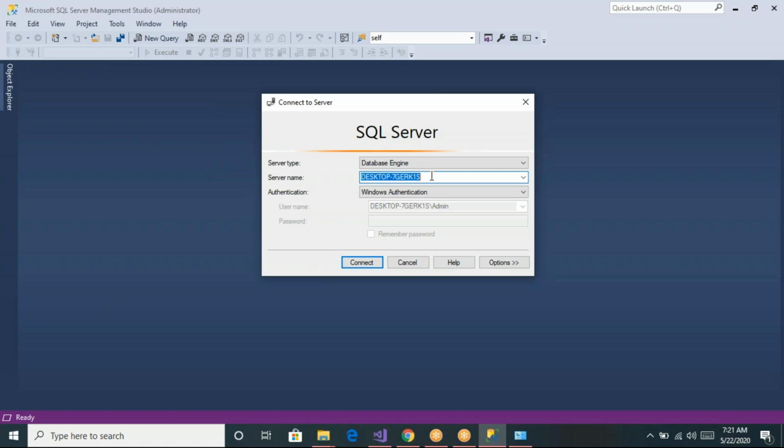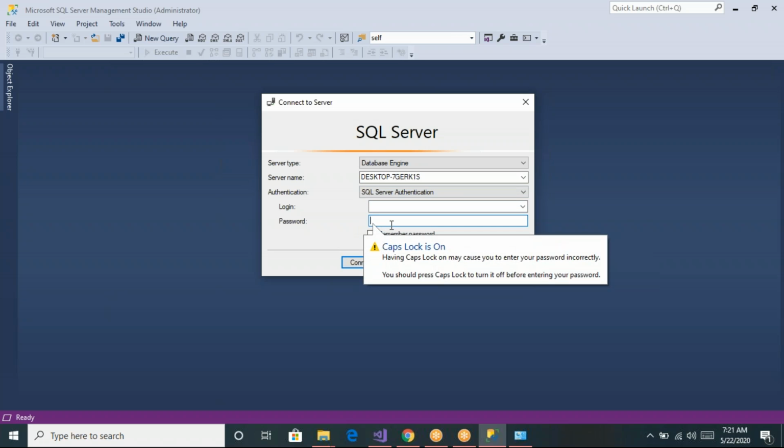Okay, so in your office environment, if you want to connect to other servers which are not installed in your computer, the DBA team will give some IP address or some computer names. You have to specify that, and after that they will provide you the credentials also. Then we have to select SQL Server authentication and provide the credentials provided by the DBA team.